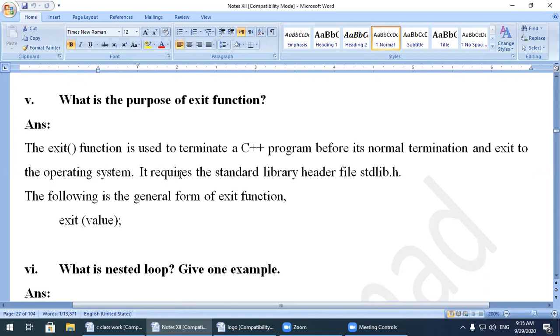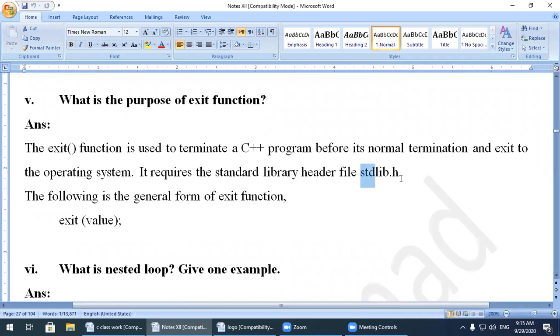It requires the standard library header file stdlib.h. It means standard library dot header.